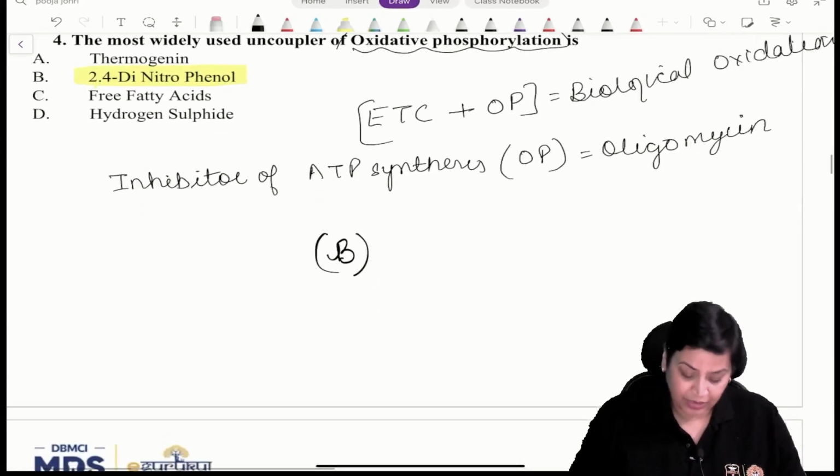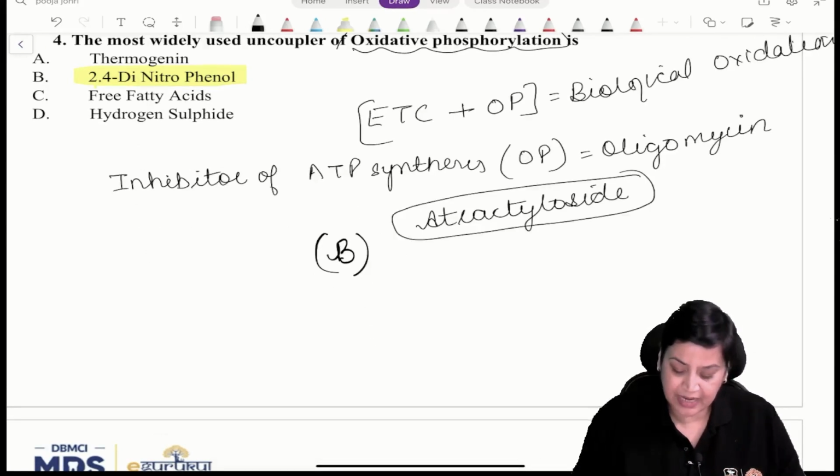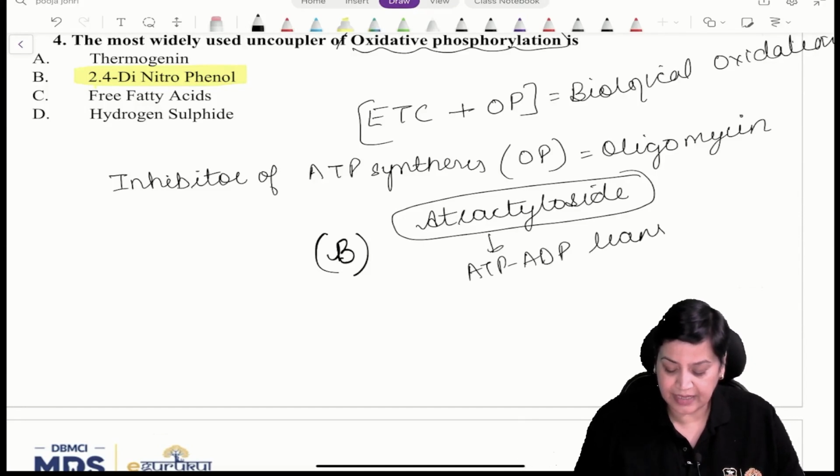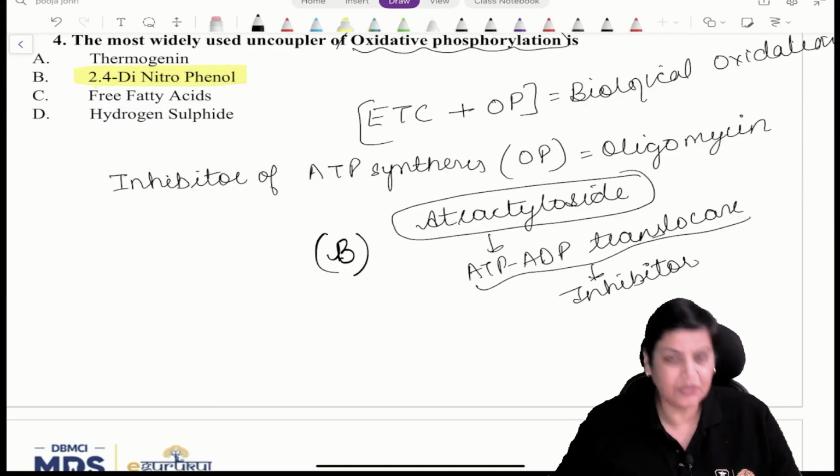One more is there, I'll just mention it. There is atractyloside. This atractyloside is an ATP-ADP translocase inhibitor. This question also can be asked because this is important. So this is the answer to this question.